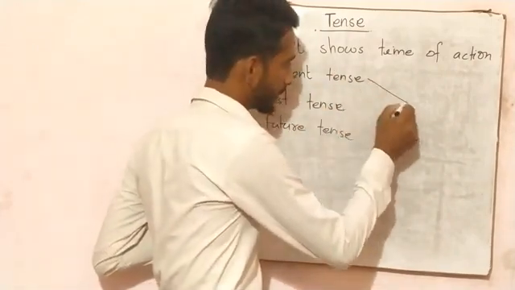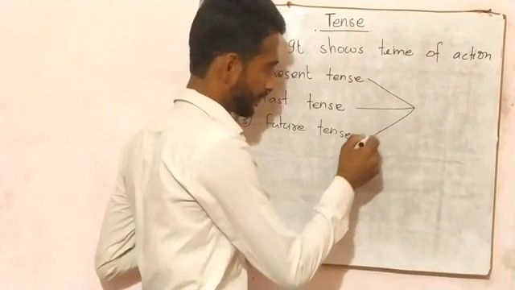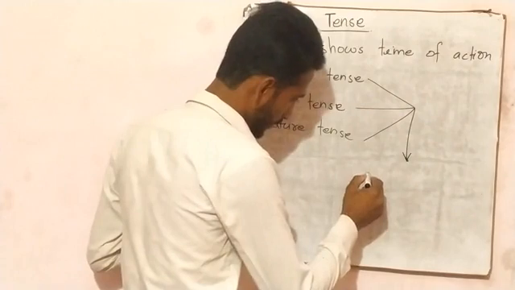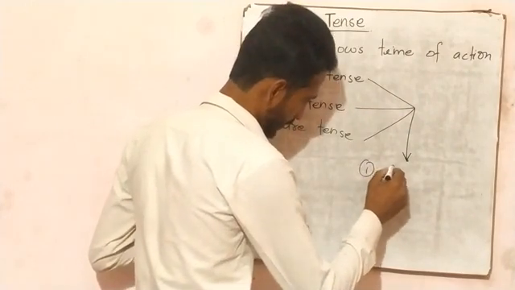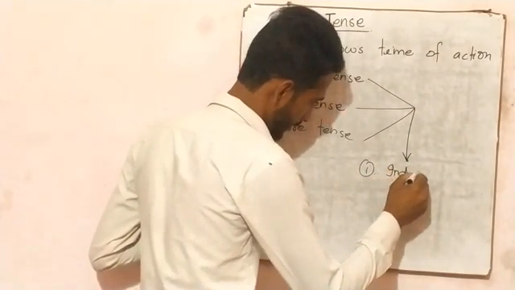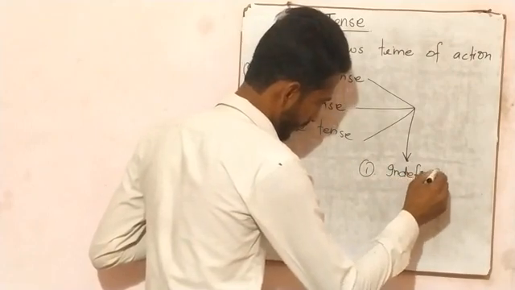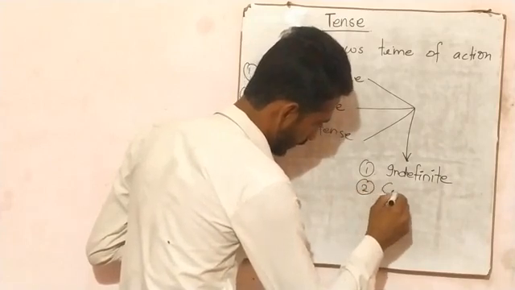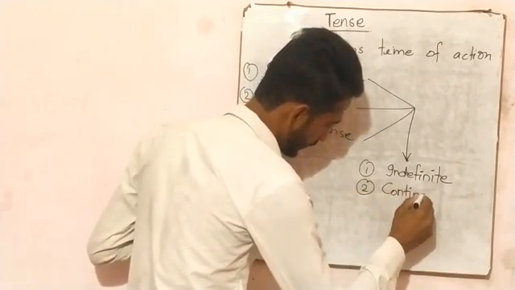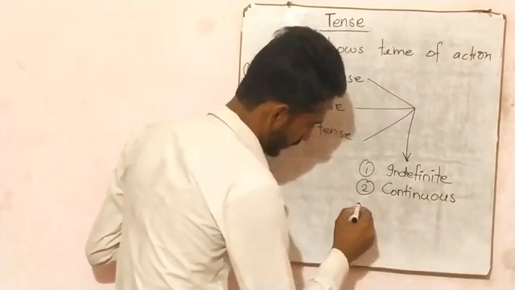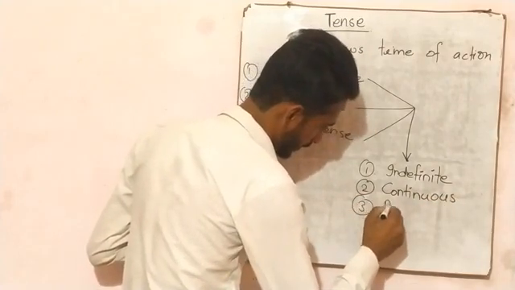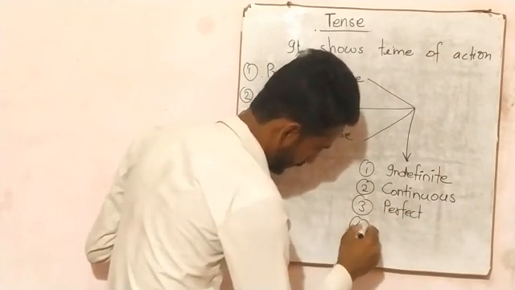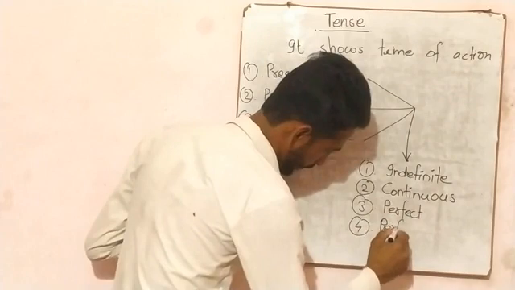Each of these tenses have four parts. First one is indefinite. Second one continuous. Third one perfect. And fourth one perfect continuous.